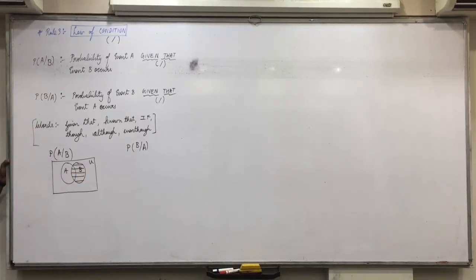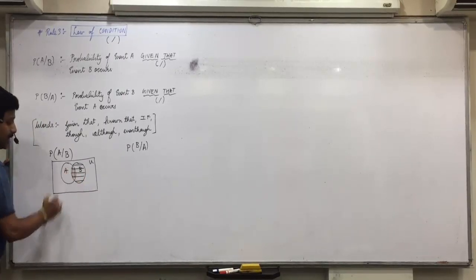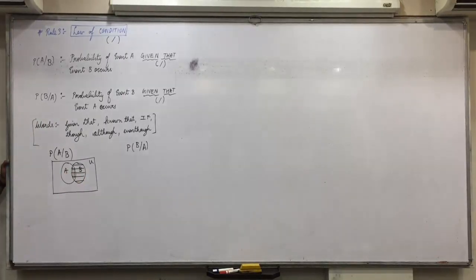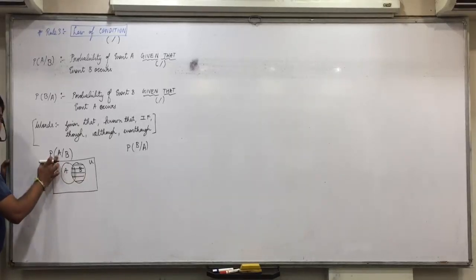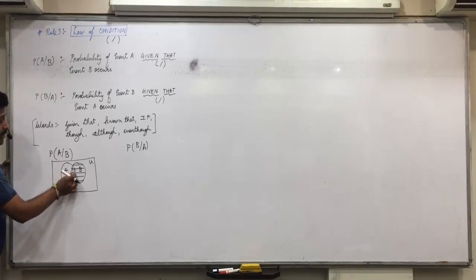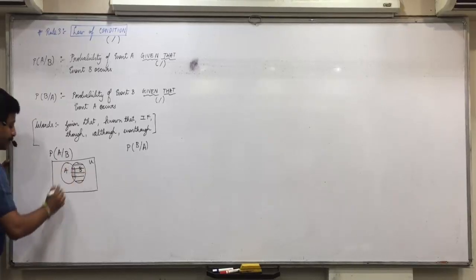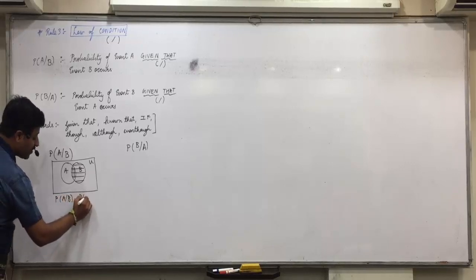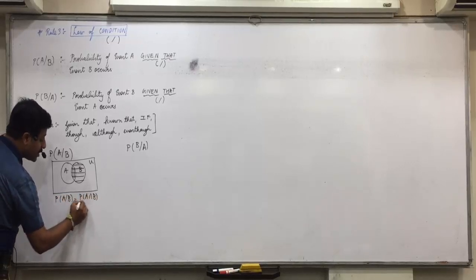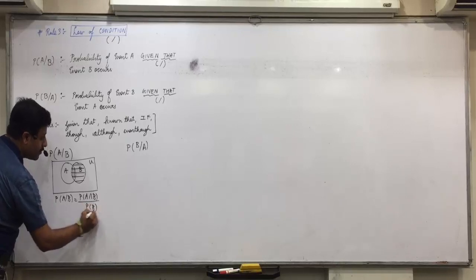Now within that, what are the chances of getting A intersection B? Within B, which has already occurred, what are the chances of getting A? So the probability is A intersection B upon B. What is the formula of A slash B? P of A intersection B upon P of B.